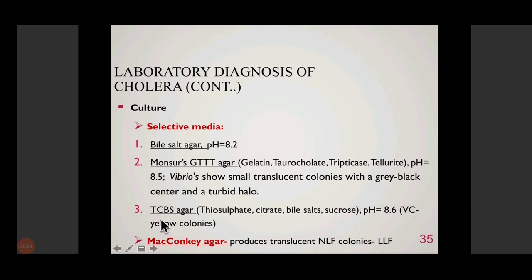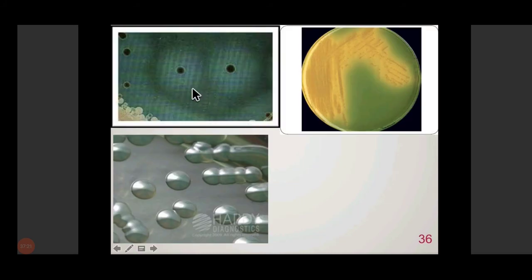Other Vibrios like Vibrio parahaemolyticus don't ferment sucrose, so they give green colonies. TCBS stands for thiosulfate, citrate, bile salts, and sucrose. These are the components of this medium. It also grows on MacConkey agar, where it produces non-lactose fermenting or pale colonies, which later become LLF, late lactose fermenters, and may gradually become pink over a period of time.